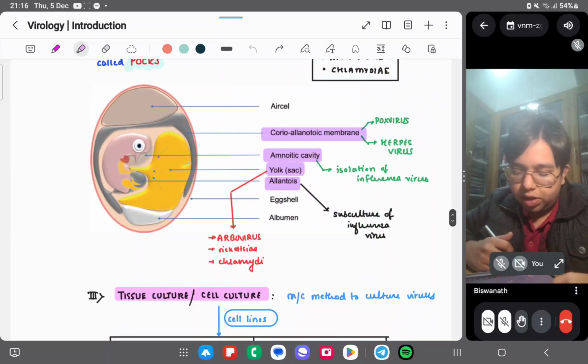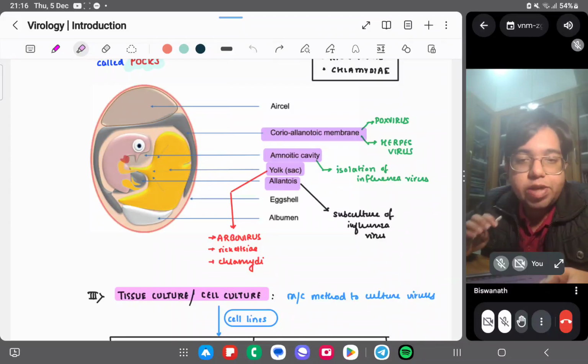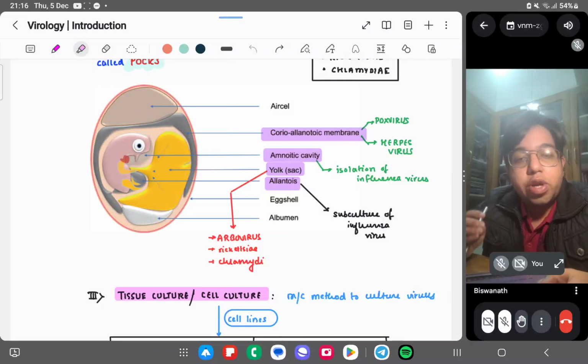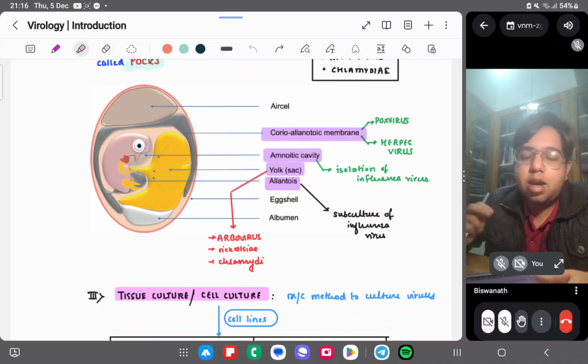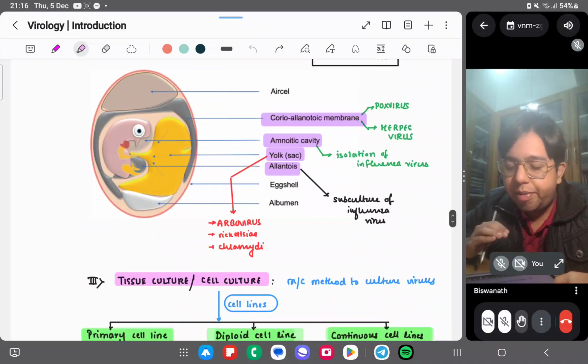You can see the embryonated hen's egg, where you have four different areas where you can inoculate the virus and grow it, cultivate it, right? You can either grow it in the chorioallantoic membrane. Which two viruses are grown in the chorioallantoic membrane? Pox virus and herpes virus. Both are enveloped viruses, right? Pox virus and herpes virus are grown on the chorioallantoic membrane.